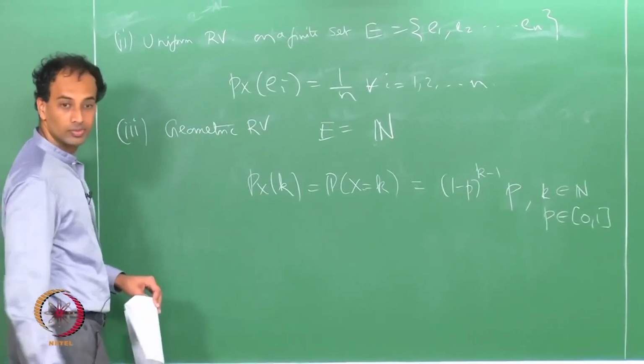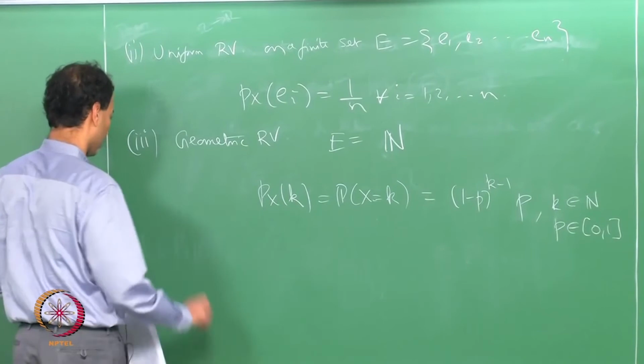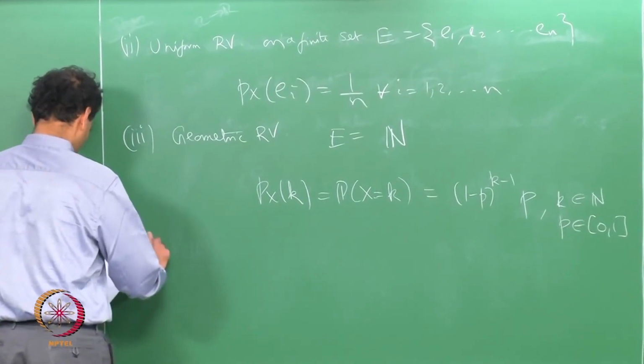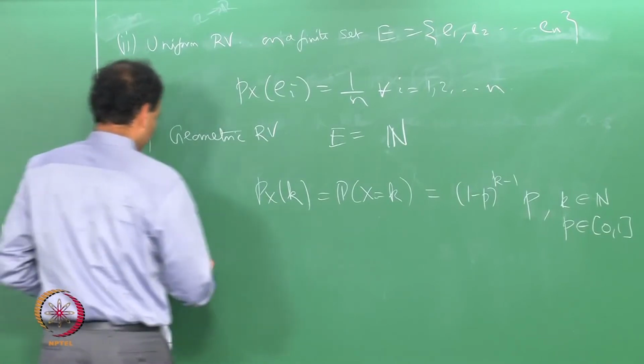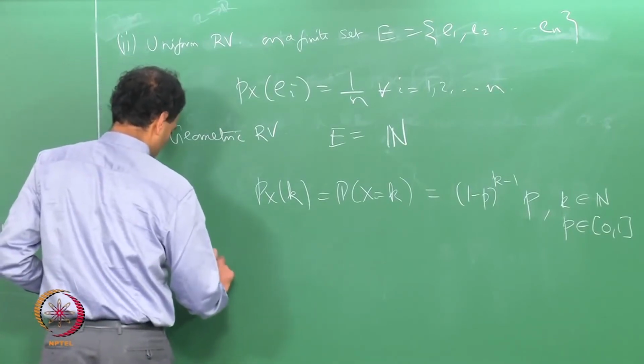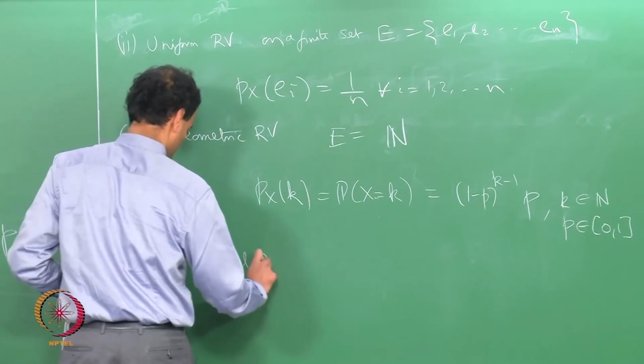Any questions on this? Another related random variable is called the binomial random variable.